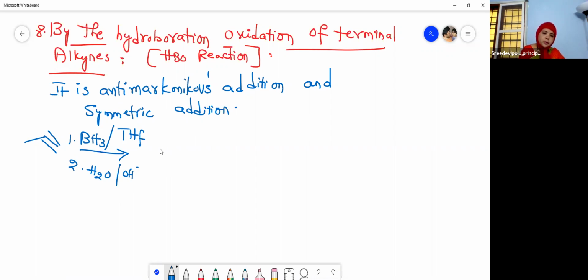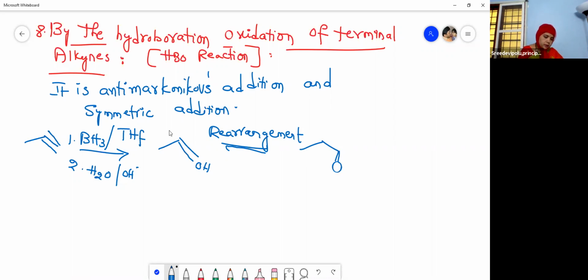And what do you get? You will get a compound where the OH group will be attached to the terminal carbon like this. Now, this will undergo rearrangement. And then you will get this compound like this.